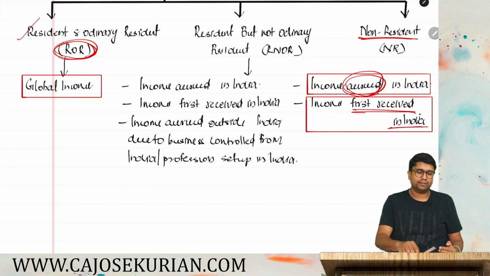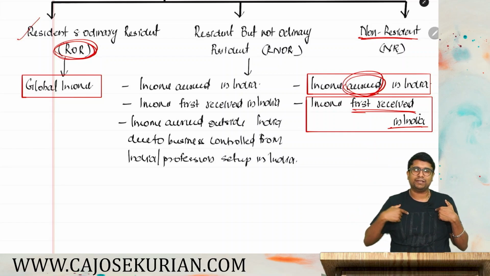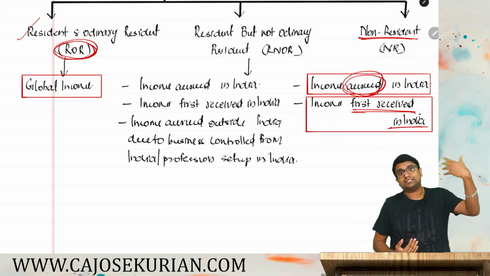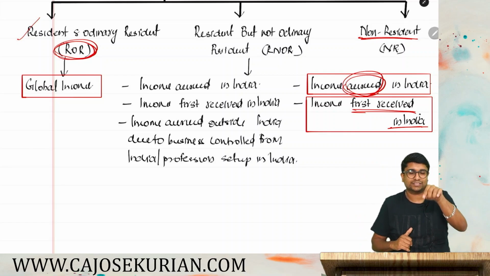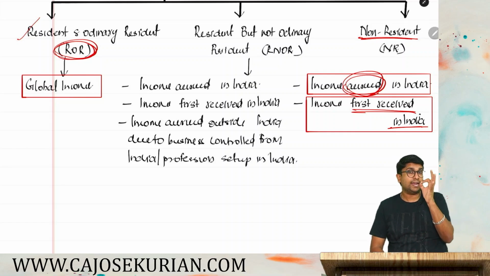What is first received? Say Mr. Germany done services in Germany, but I have received payment when I was in India. I'm Mr. Germany, I've done the services in Germany, thereafter I visited India. During my visit only I've received the payment. That is called as first receipt. If it is first received in India, that also will form part of the scope of total income of NR.